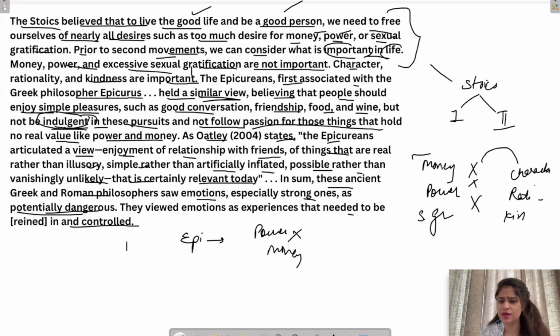So both schools are saying that you should not have too much strong desire, especially for money or power, but rather you should be enjoying a simple life and less artificial things in it. And having too much emotions, too much strong passions, it is dangerous. You should try to control your emotions.